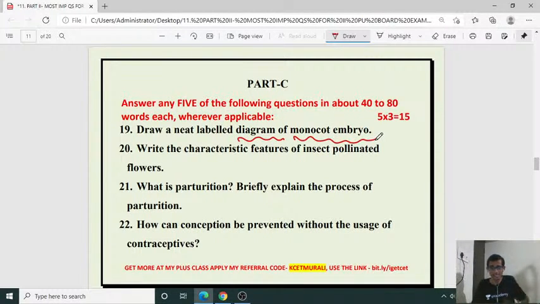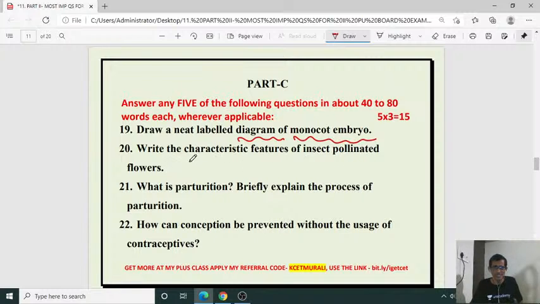So labeling should be correct. Okay. So for 3 mark questions, minimum 6 labelings are needed. It is better to label 6 parts if it is there. For monocot embryo, of course, nearly 6 to 7 parts are there.